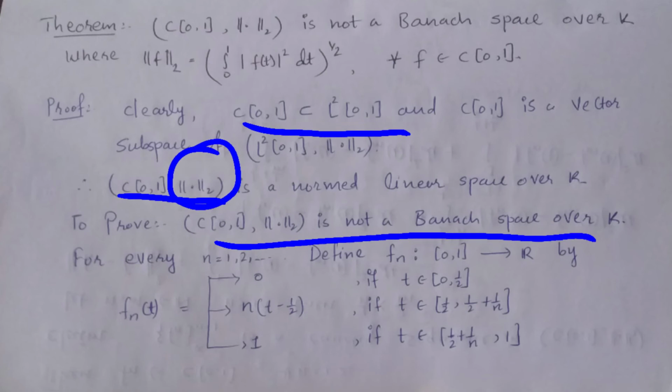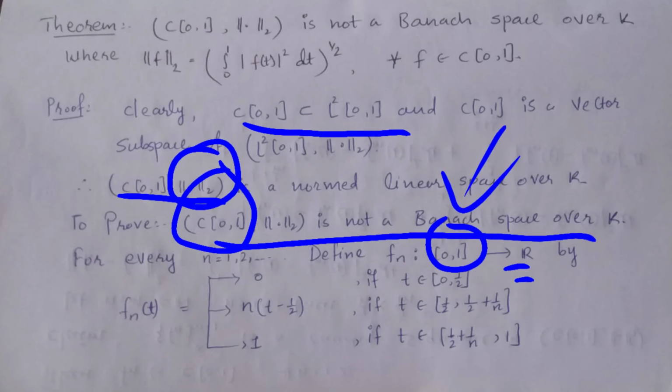For that, let's define the function fn for this space C[0, 1]. Here fn is defined from the closed interval [0, 1] to R. I am taking a partition of [0, 1]: the first part is t belonging to [0, 1/2], the second part is t between 1/2 and 1/2 + 1/n, and the third part is t belonging to [1/2 + 1/n, 1].